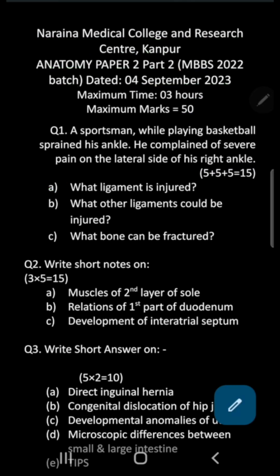also called quadratus plantae according to the International books. So this muscle is also a muscle of the second layer of the sole. Out of these, the long flexors, the flexor hallucis longus, flexor digitorum longus, they're coming from the back of the leg and they are innervated by tibial nerve.